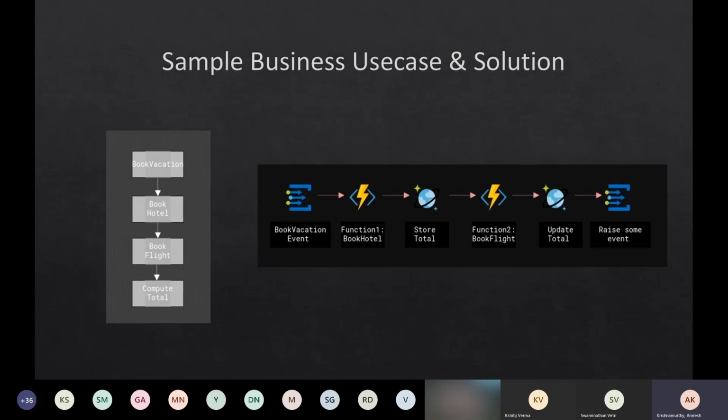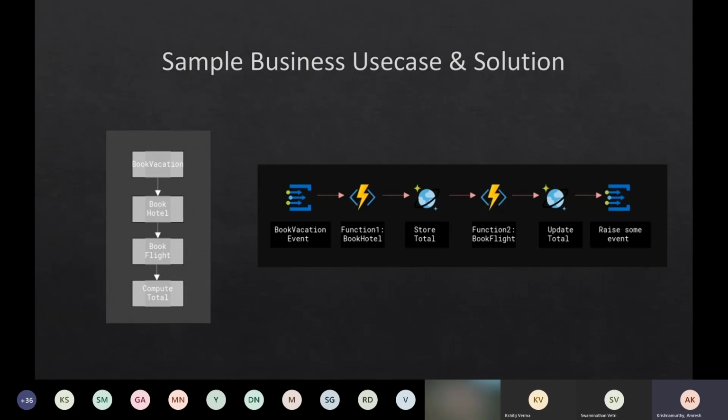Whenever a vacation event comes in, whenever a user clicks that they want to book a vacation to such and such place, maybe we can put that into an event grid, and that is going to trigger an Azure function called book hotel, because that is the first step in the workflow. Let us assume this book hotel function talks to some providers, books the hotel for us, and gets the final price.